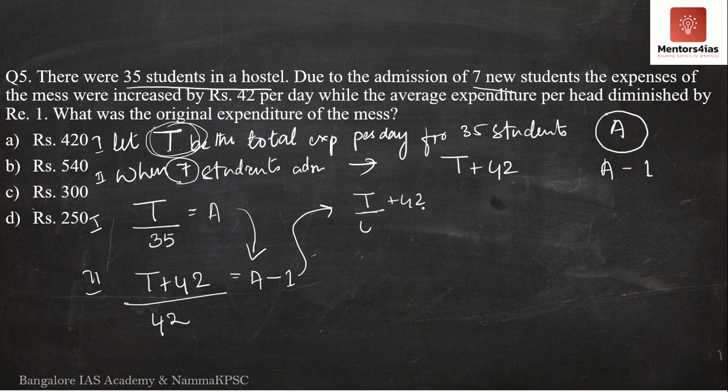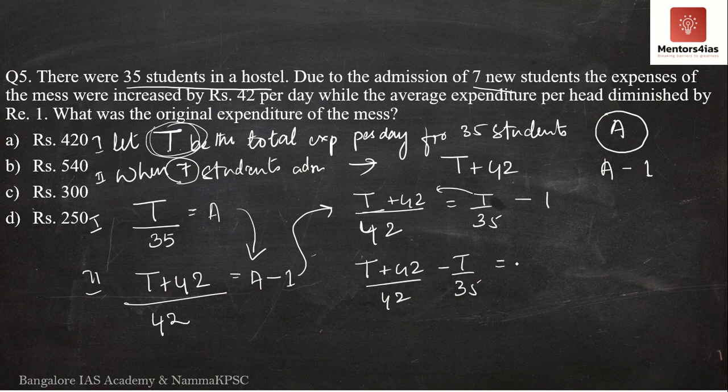T plus 42 divided by 42 is equal to T by 35 minus 1. I'll take this to the left hand side. So we now have T plus 42 divided by 42 minus T by 35 is equal to minus 1.